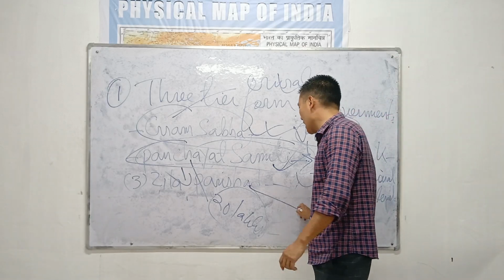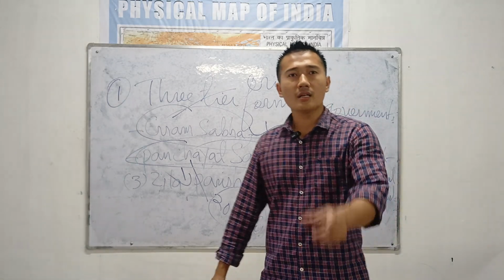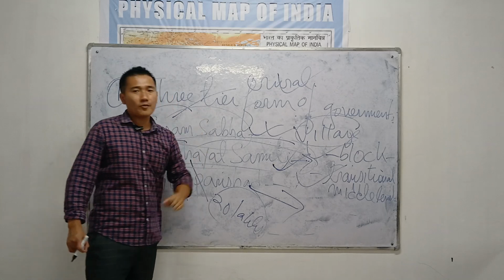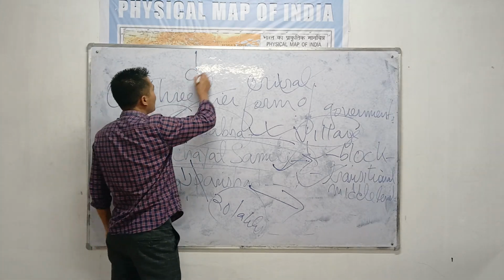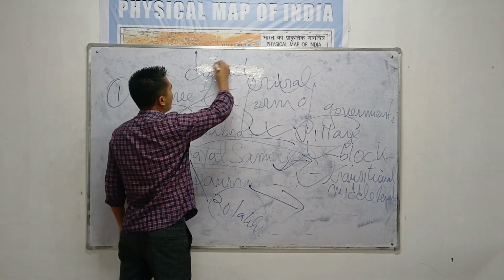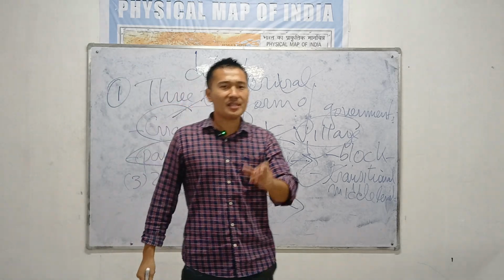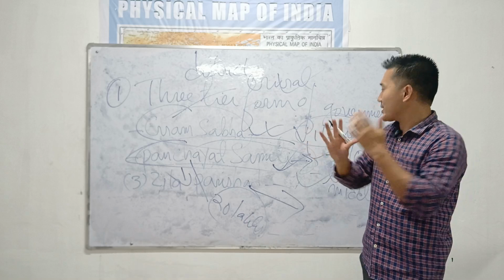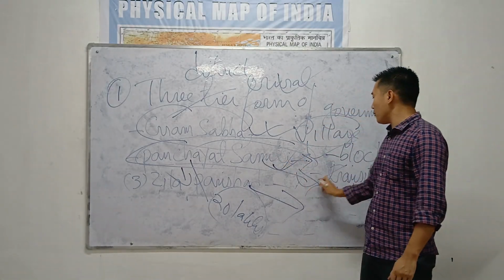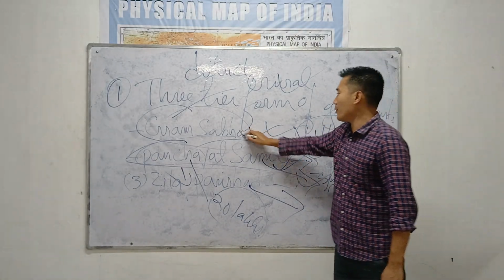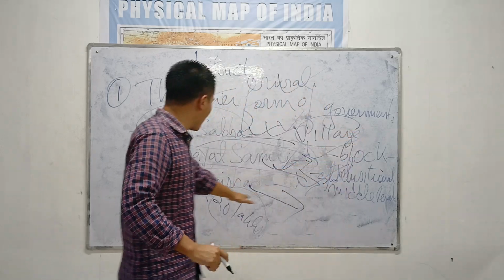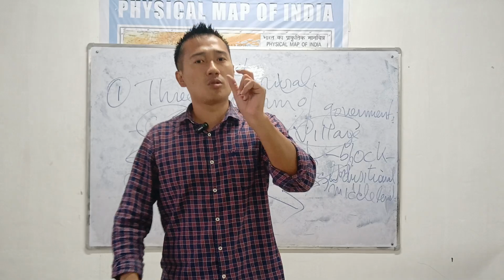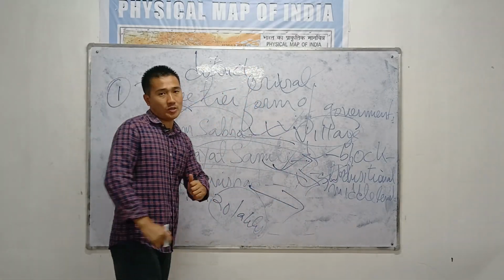Last point is Jila Parishad. Jila Parishad is the highest form of the rural local self-government which you will find in a district. Very much important. Jila Parishad you will find only in a district, not in a subdivision. Panchayat Samiti you will find in a subdivision, Gram Sabha you will find in a village, but for Jila Parishad only in a district, which means it is the highest form of the rural local self-government.